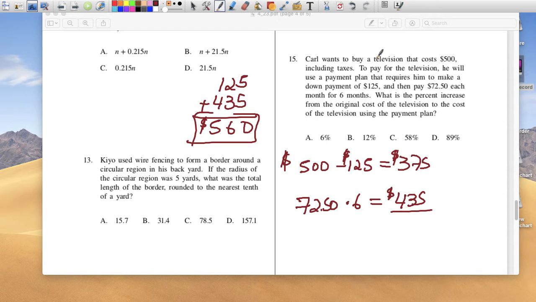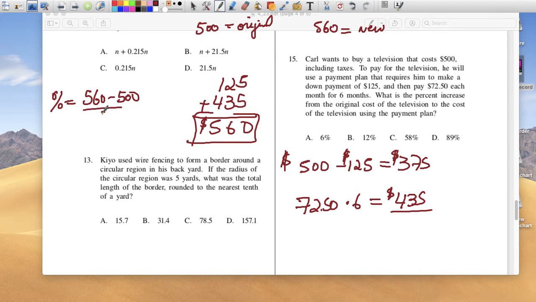They want to know how much above the original price he paid. This is the percent of increase, right? The original price was 500, I'll write original. And the 560 was the new price, what he ended up paying at the end. So it's new, 560, minus the original, over the original. Let's see what you get. Divide by 500, 0.12, which you change to percent, is 12%. So he ended up paying 12% more.